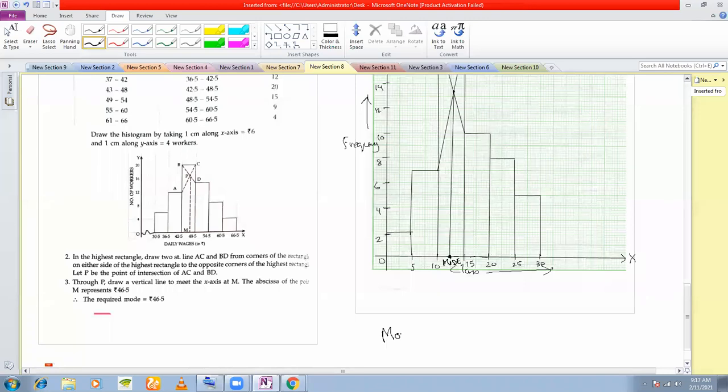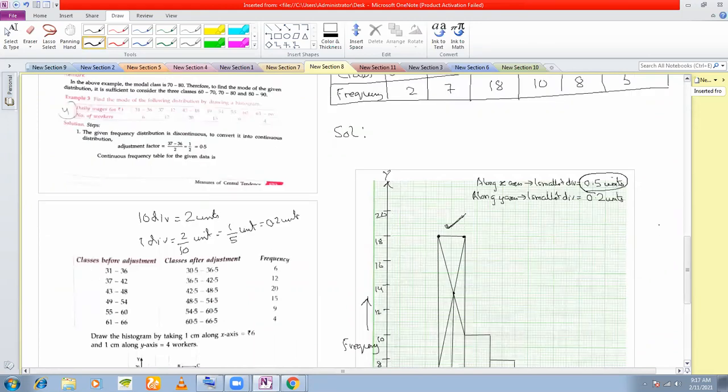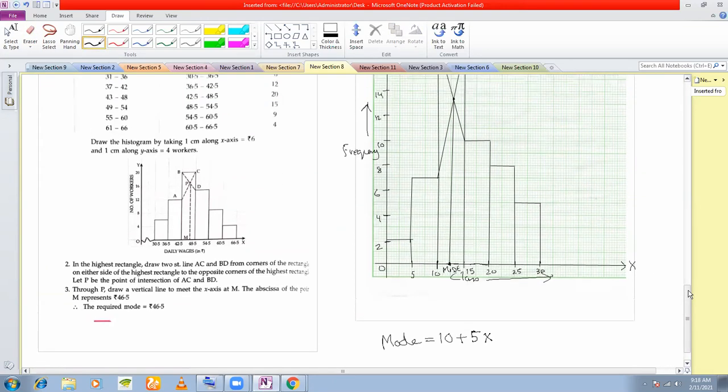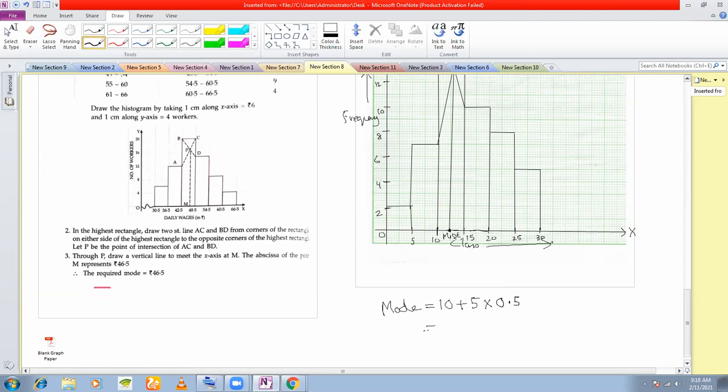So mode is equal to, let's see what point this is. If you see, this point is approximately 5 divisions from 10, and each division along the x-axis is how much? 0.5 units. So that means if 10 is here, mode must be equal to 10 plus, and how many divisions? 5 divisions. 5 divisions are there after your 10. So you'll write 5. And how much is one division worth? The worth of one division along the x-axis is 0.5 units. So this is 10 plus 0.25. So your mode is 10.25.